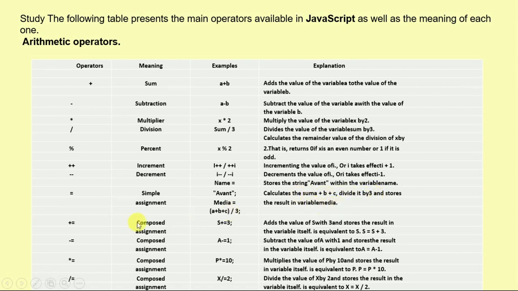And then we have compound assignment with addition. So s plus equal to 3. We get to know that it adds the value of s with 3 and stores the result in the variable itself. That is widely used because many programmers think it is a reliable approach. Similarly we have compound assignment for subtraction, multiplication and division.